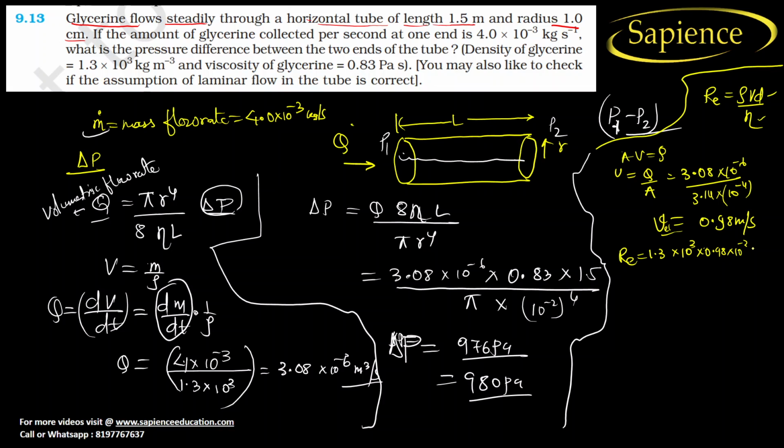It is centimeter per second actually, the velocity, so that's why I have converted into meter per second. And D is the diameter. The diameter is 2 into 10 to the power minus 2, divided by